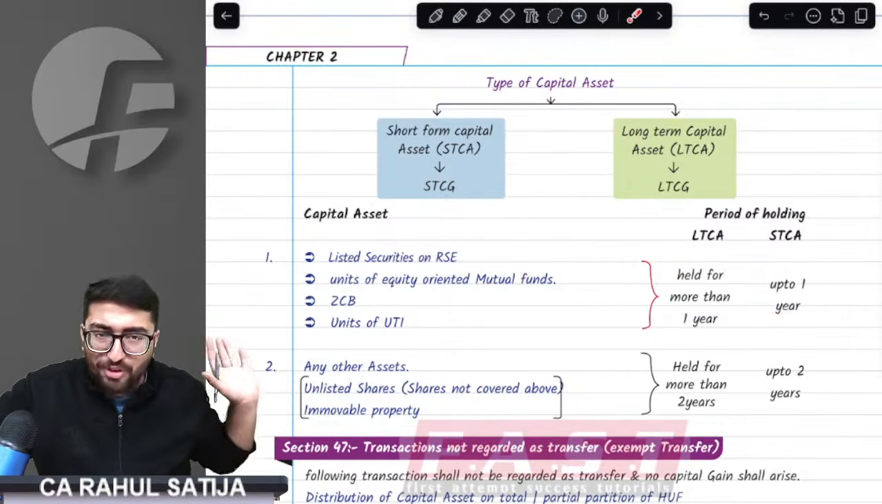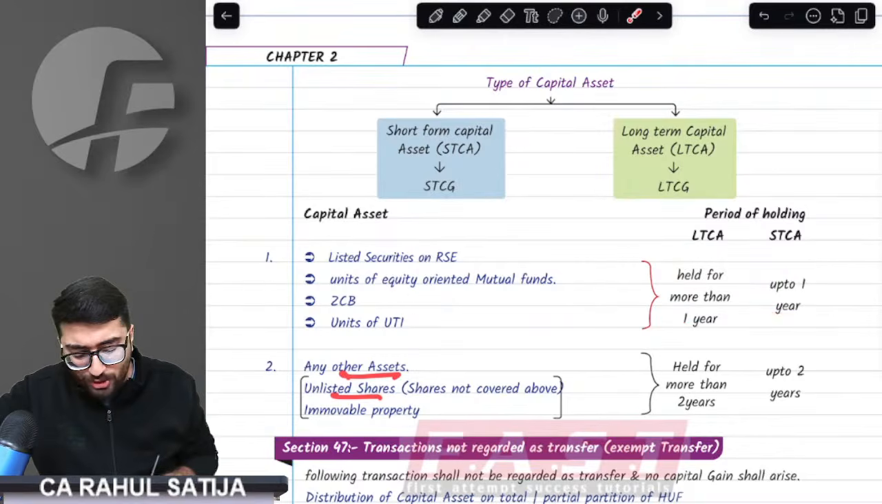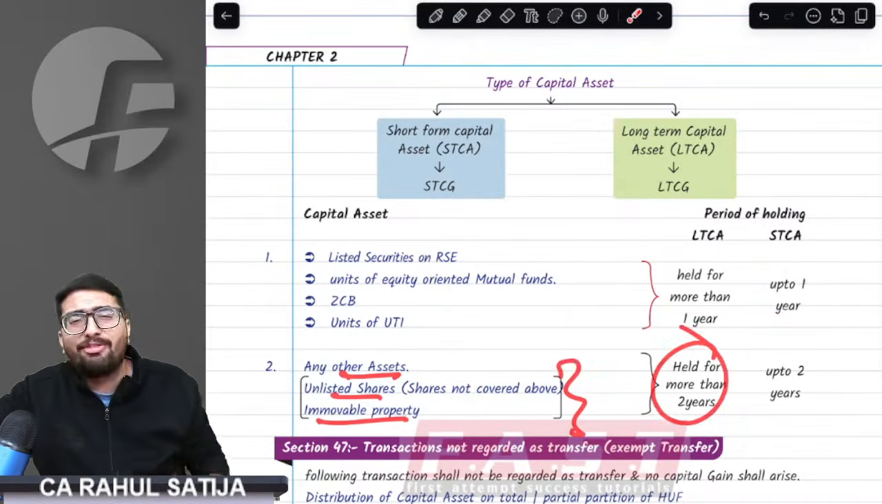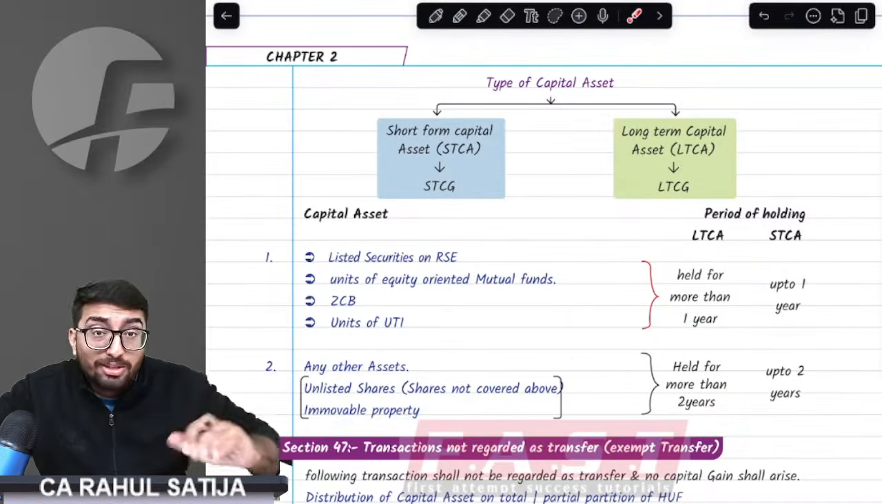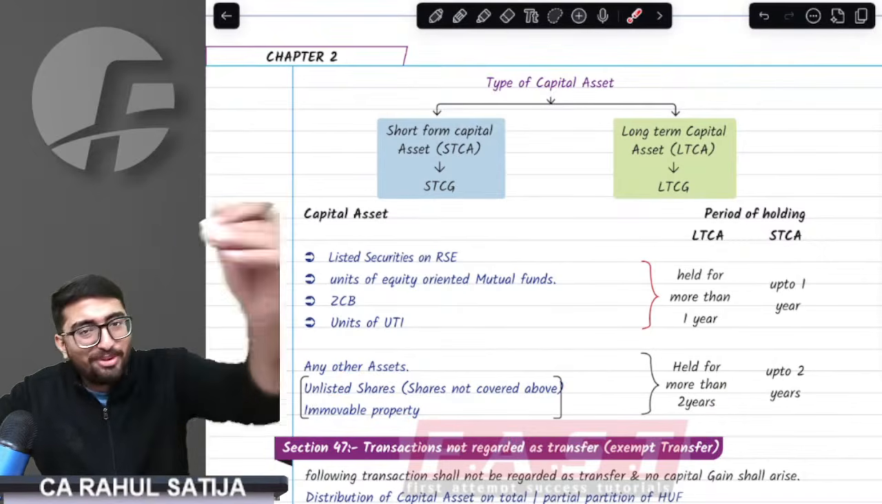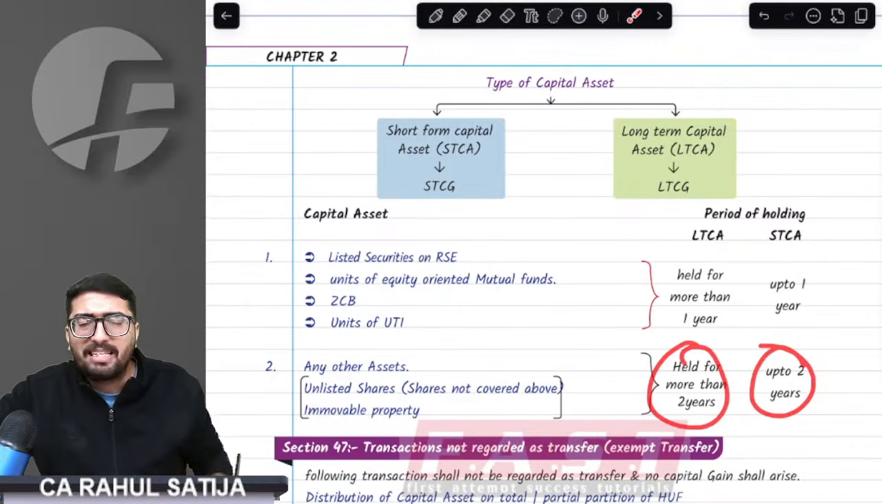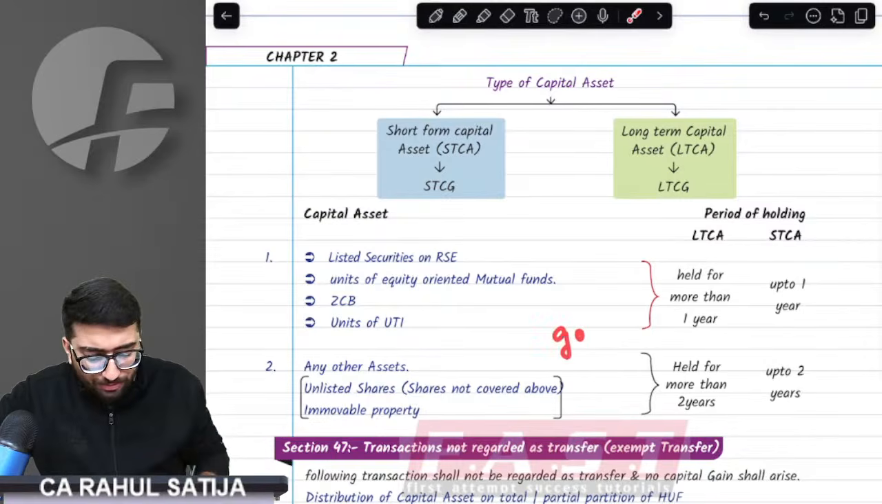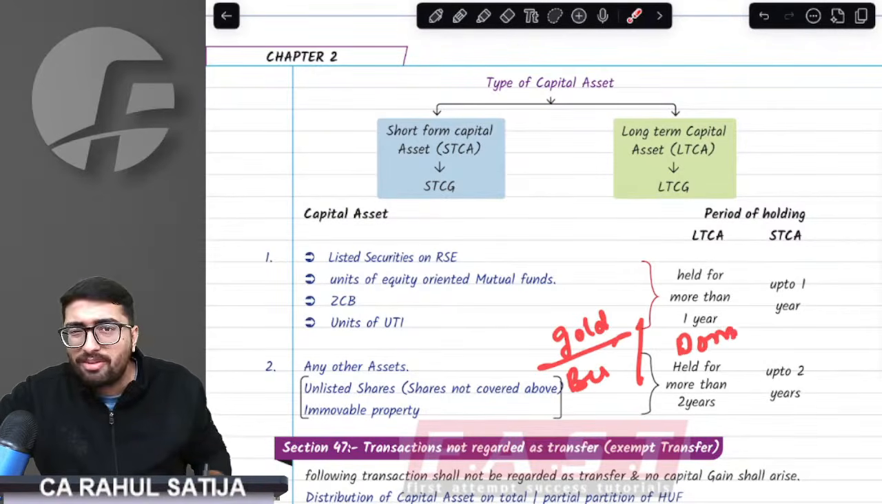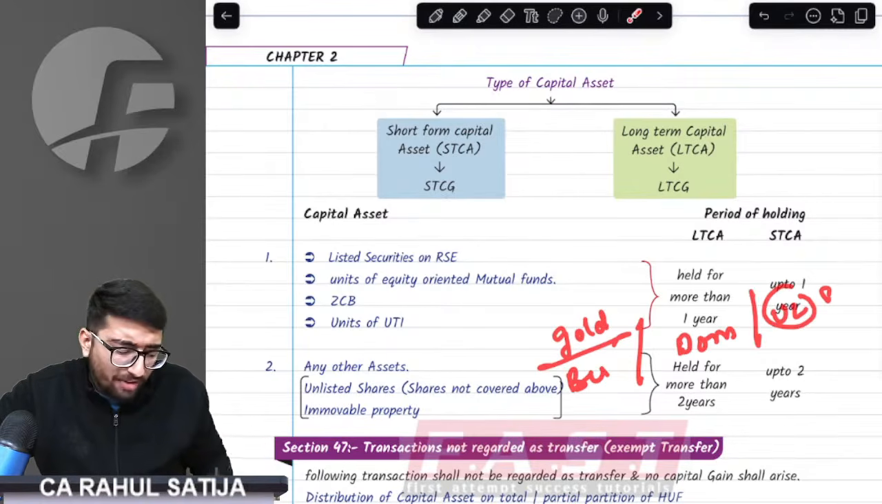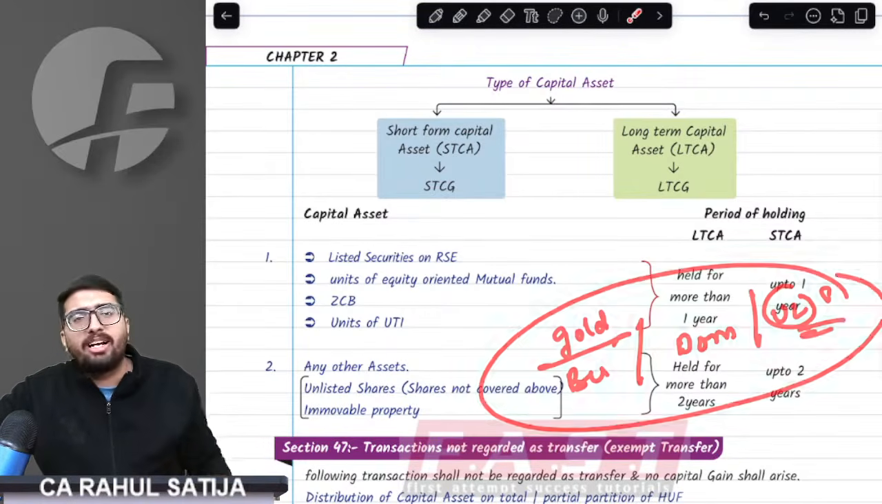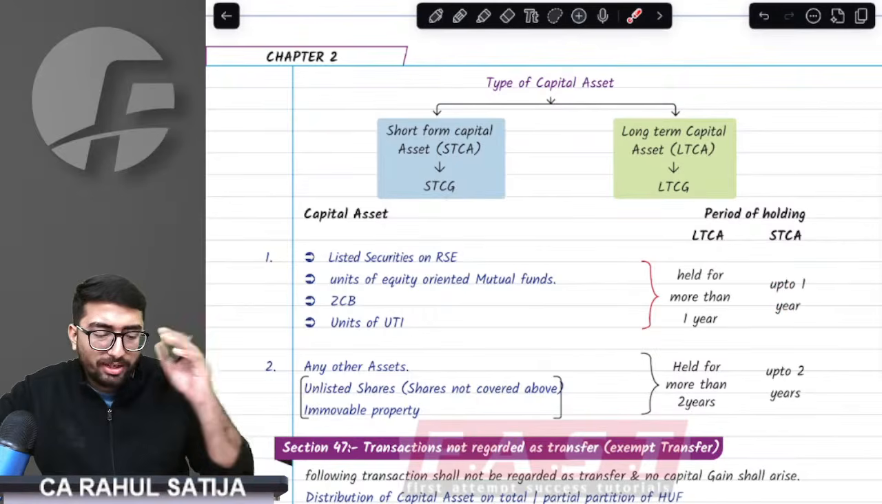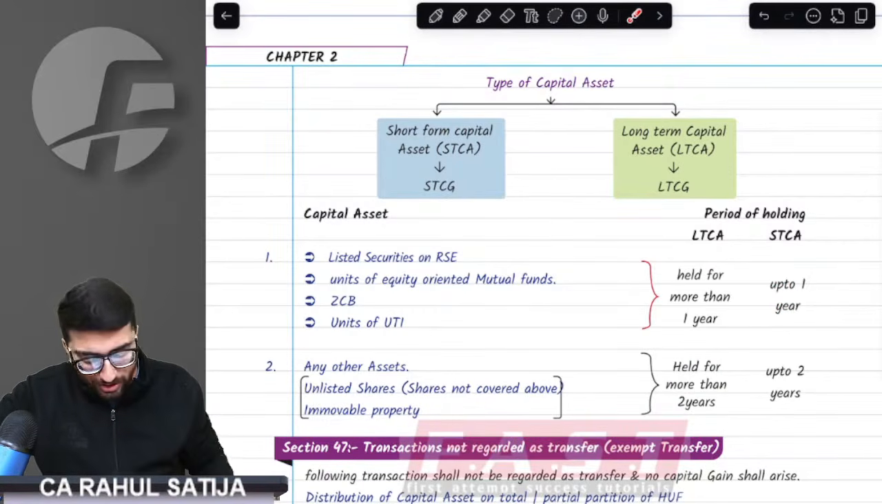And any other assets if you have, for example, you have unlisted shares, you have immovable property, these are to be held for 2 years. Not 2 years, more than 2 years. These are to be held for more than 2 years to make them long term. Otherwise, they will become short term. For example, if you have gold, for example, you have building, for example, you have debt oriented mutual funds, for example, you have unlisted shares, you have any other asset, other assets have to be held for minimum 2 years. More than 2 years, they have to be held to make them long term.